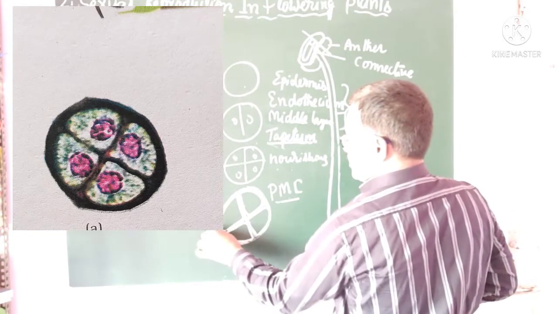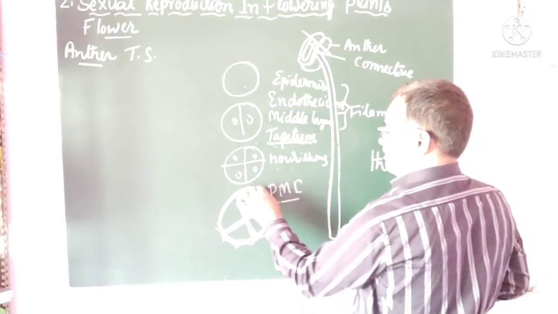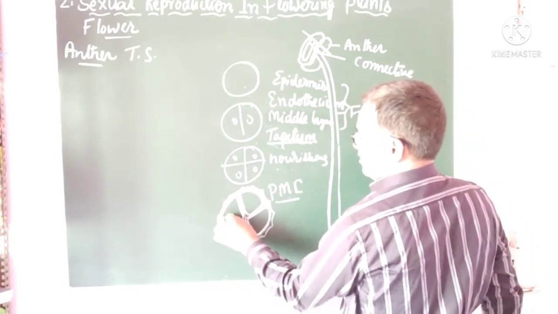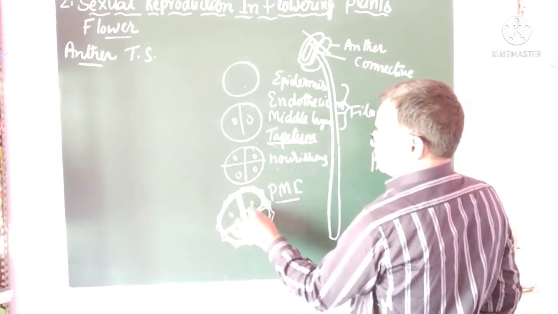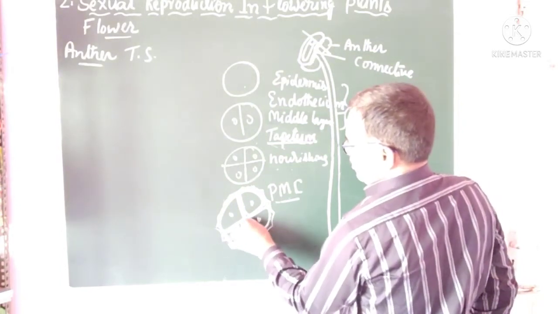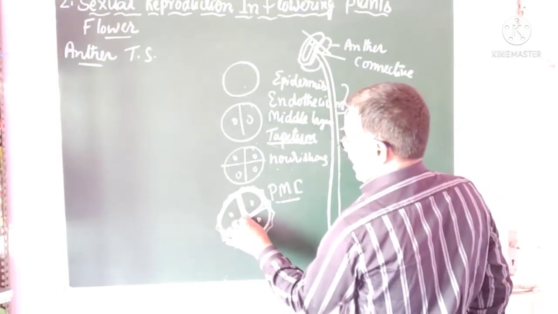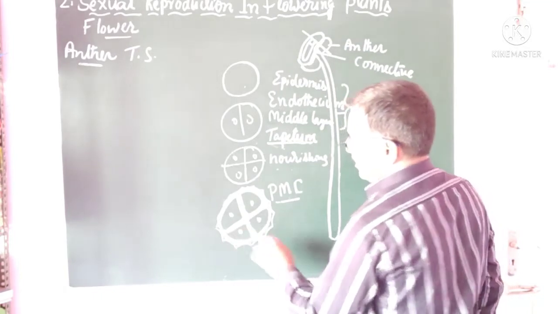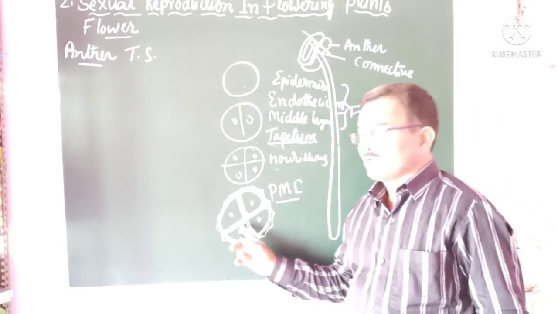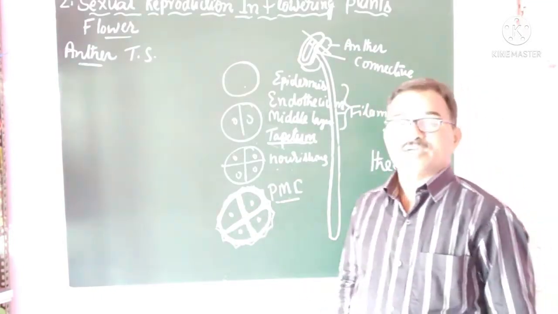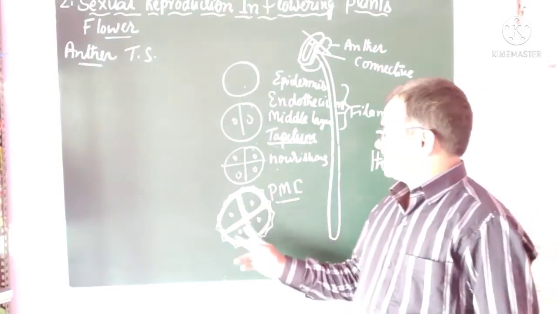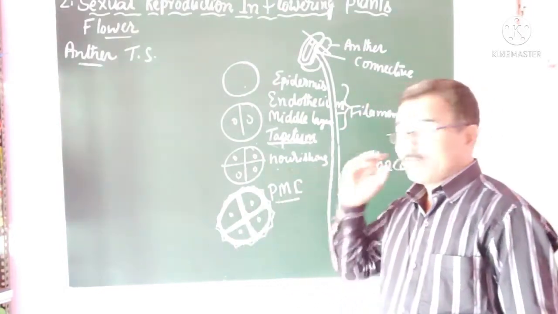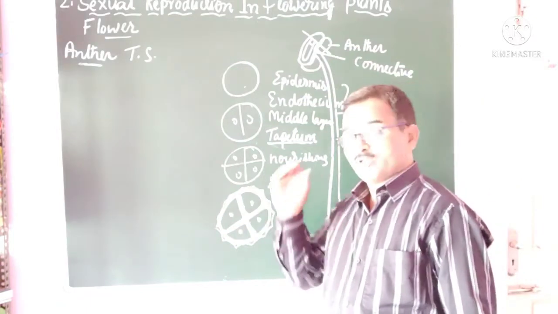Okay, so this is one microspore tetrad, right? This is one microspore, second, third, and fourth. At the initial stage, they cling to each other and remain in a group, that is called a spore tetrad. This spore tetrad remains up to the complete maturity of these microspores.